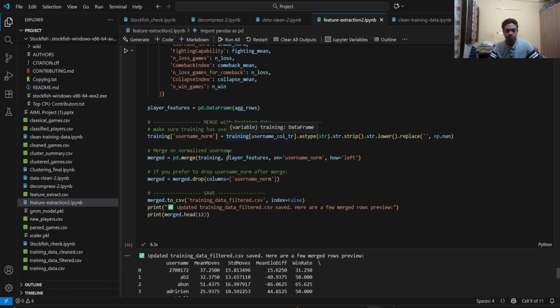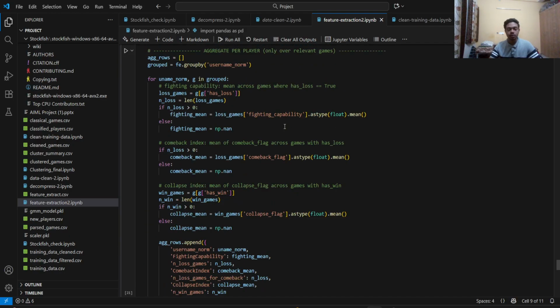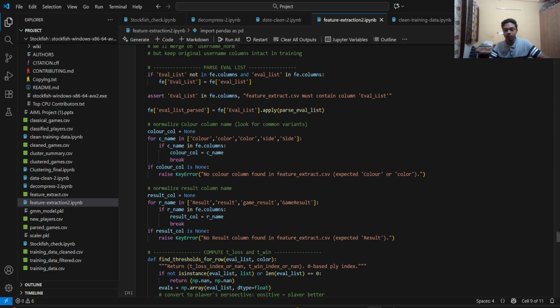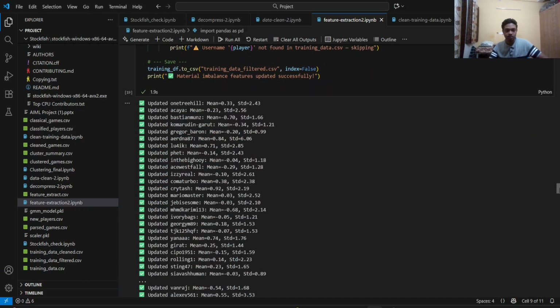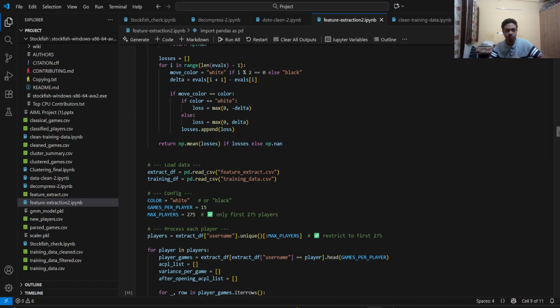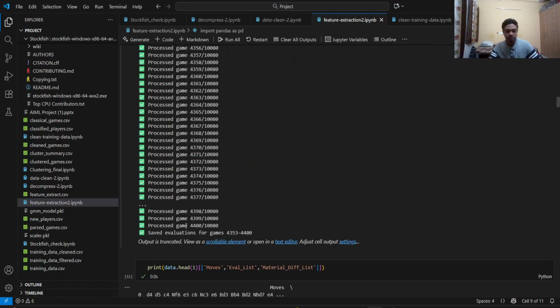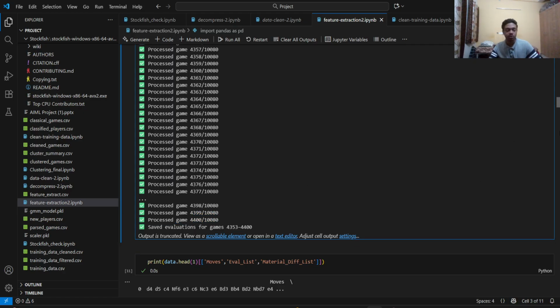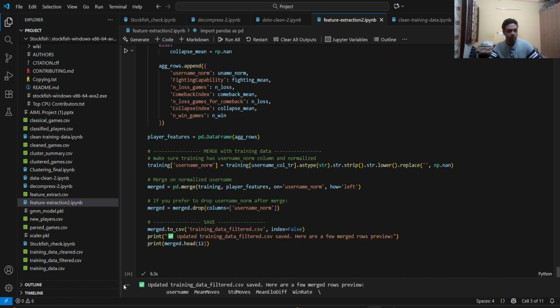And I've filtered only the players for whom the games were evaluated. As I said, it wasn't possible to evaluate all the games. I was able to evaluate only about 4,400 games. So I have filtered those players only, and I've saved it in a new file.